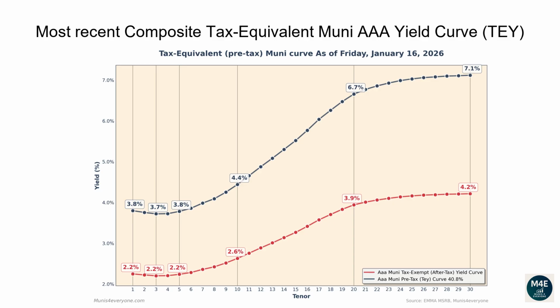The one-year tax-exempt yield is 2.25%, corresponding to a 3.8% tax-equivalent yield for investors in the top tax bracket. The two-year tax-equivalent yield is 3.76%. The 5-year tax-equivalent yield is 3.78%. The 10-year tax-equivalent yield is 4.44%. The 20-year tax-equivalent yield is 6.66%. The 30-year tax-equivalent yield is 7.12%.